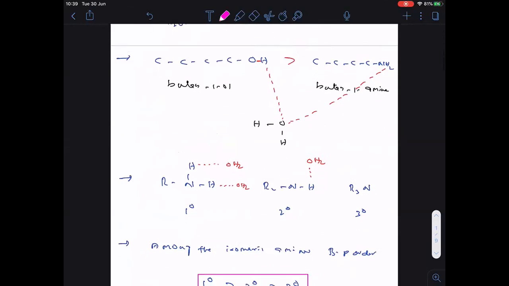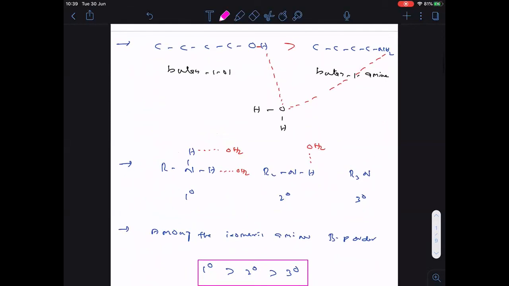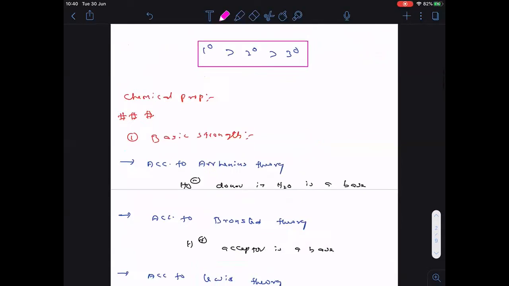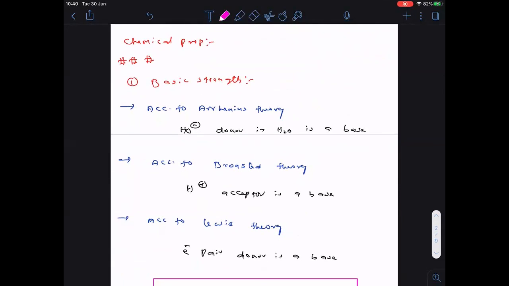Then this is the second slide where I explained solubility and boiling point order. Then after chemical properties here, basic strength I started in chemical properties.